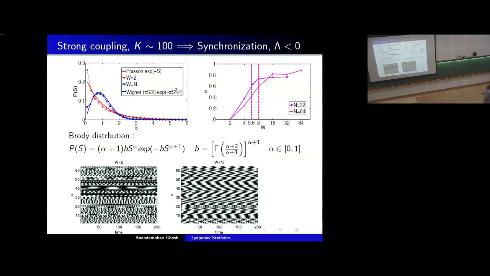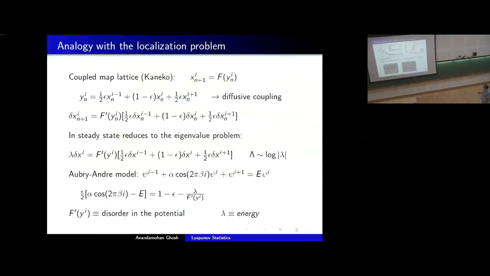And if you see the corresponding spatiotemporal dynamics, it shows that there are many small localized clusters, and they are synchronized, while when the bandwidth is very small, and if the bandwidth is very large, there seems to be some pattern in the system. So this can be understood. It's not very surprising if you see that what we are doing here, we are essentially writing an eigenvalue equation. When you linearize the system in the tangent space, it is just finding the eigenvalues of this equation, and Lyapunov exponents are just the log of those eigenvalues.